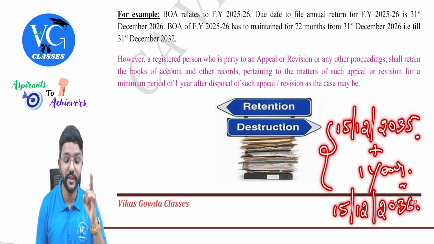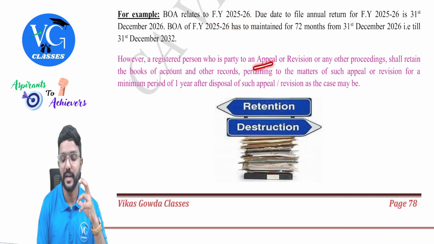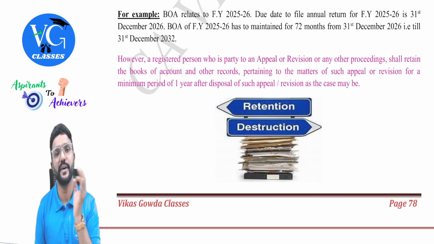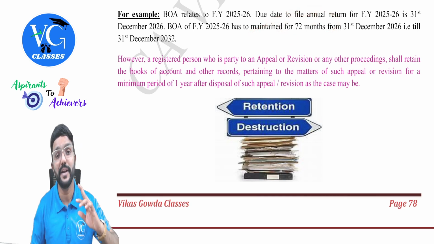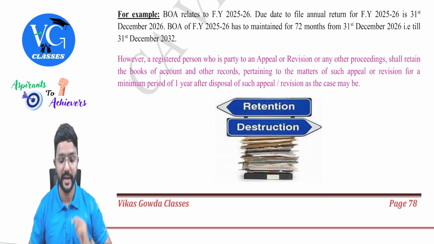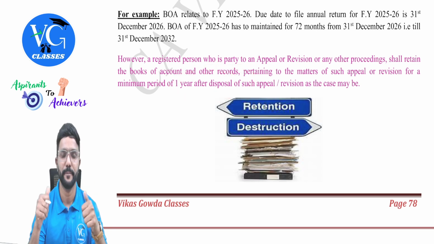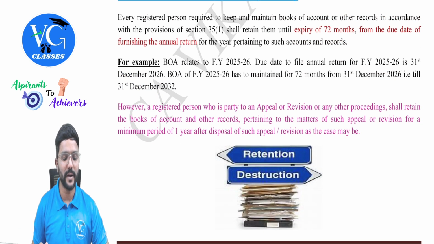The books of accounts relating to which year? 25-26. So if there is any appeal or revision or any proceedings going on against a registered person for a particular year, then over and above 72 months also, should he maintain the books of accounts? Yes. Till when, sir? Till 1 year from the date of the final disposal, guys. That is the final judgment. Got it? Yes, sir. Fine, guys. So this is all about the accounts and records.